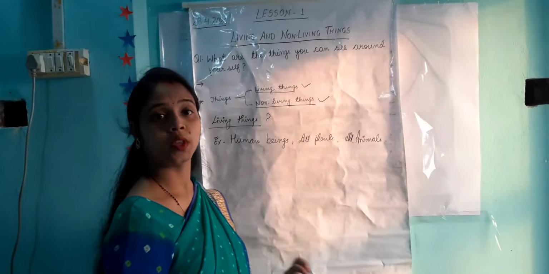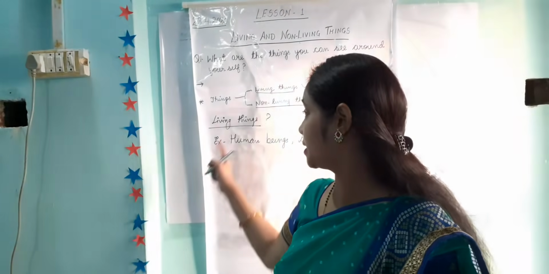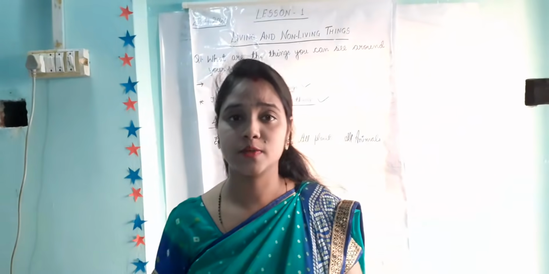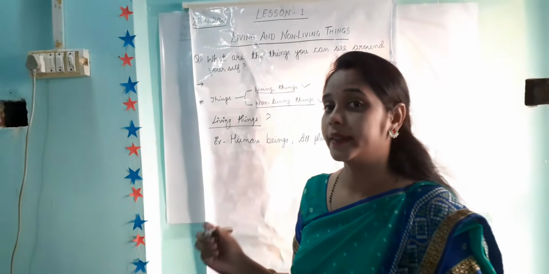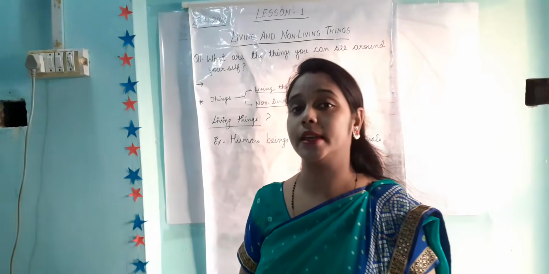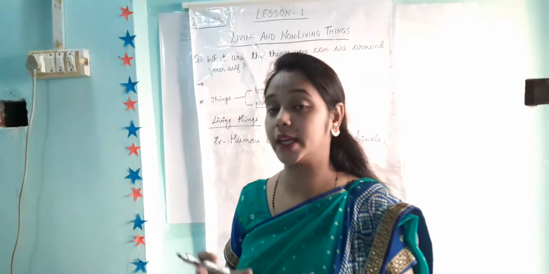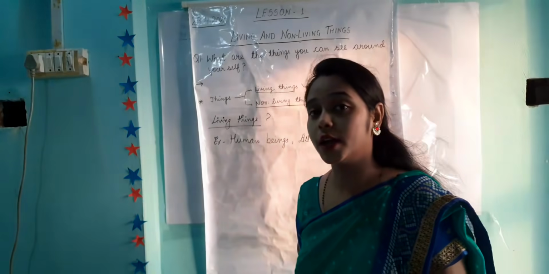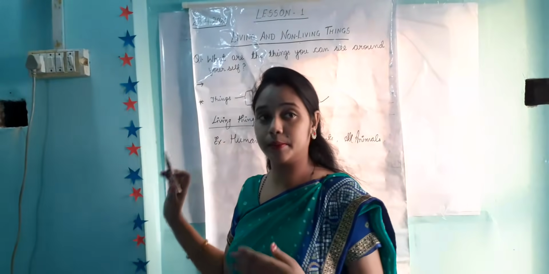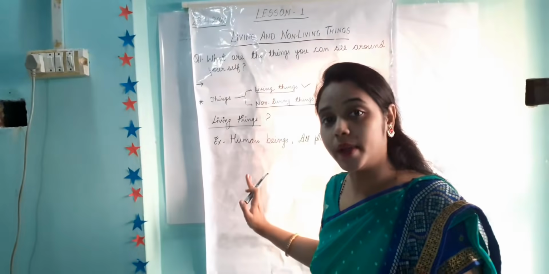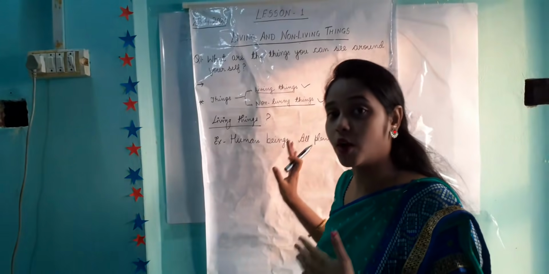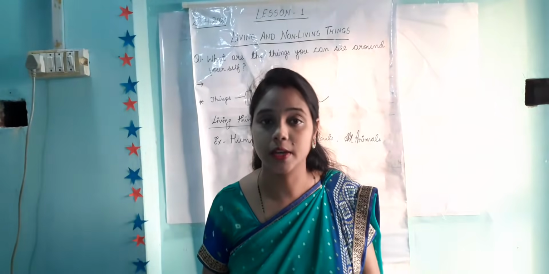Clear? So what are living things? The things which have life. That means they can eat, grow, breathe, reproduce, get rid of waste, and they can feel. They are all known as living things. Example: human beings, all plants and all animals. These three are living things.